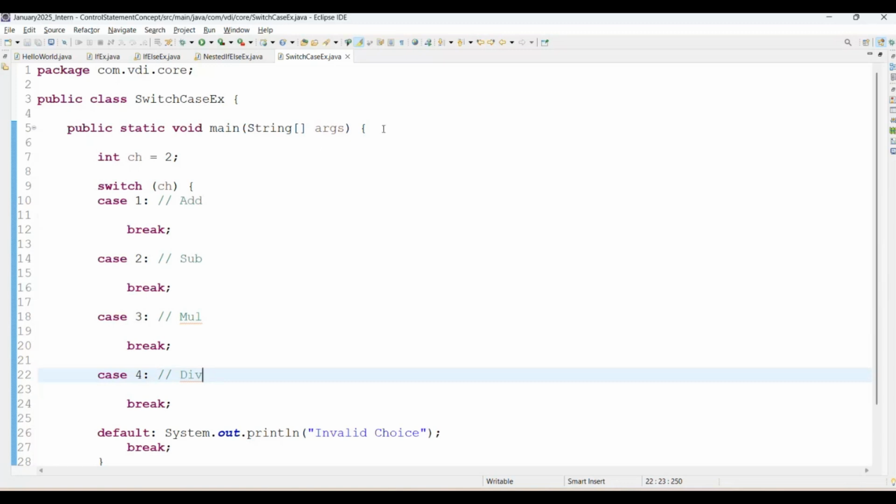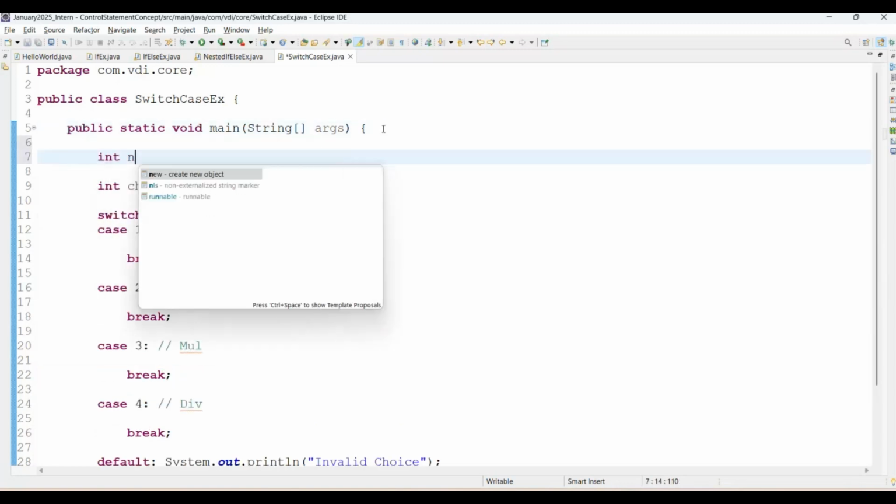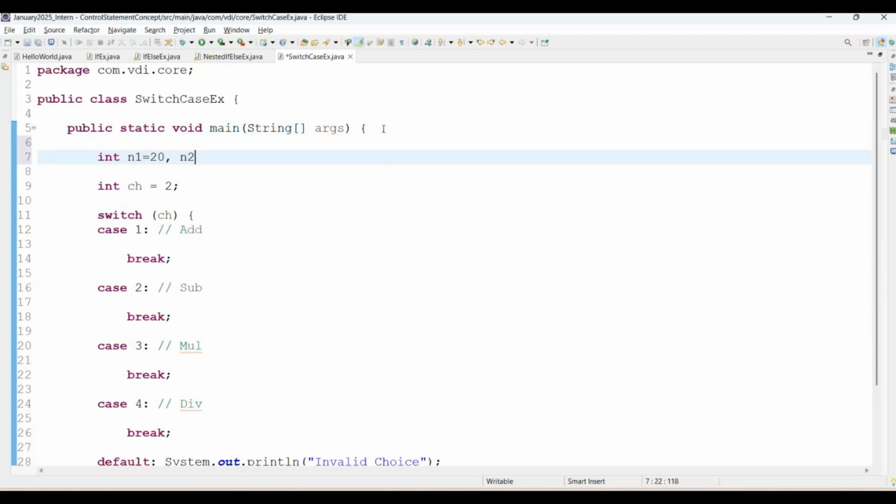That's why I'm adding here 2 inputs, like integer n1 equal to 20 and n2 equal to, we are just going to add here 10. And one more variable I'm adding here, the variable name as result. See, the variable name I'm adding here is result.